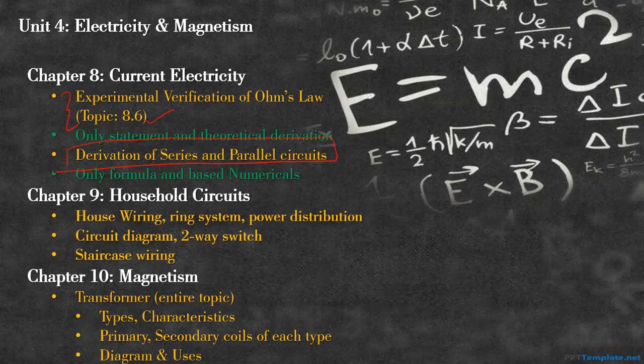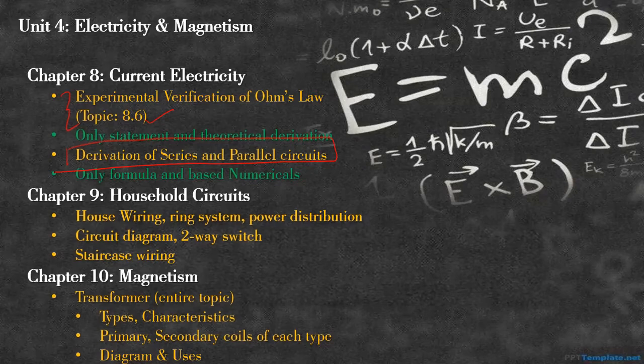Because derivation was the main thing, wherein you understand in which case current will be the same and voltage different, and in another case current will be different and voltage the same. So these small topics which actually enhance your basic knowledge through derivation have been removed. So I suggest, though it has been removed, kindly go through the topic, because these are the basics you need to keep in mind as a base for your 11th and 12th grade.